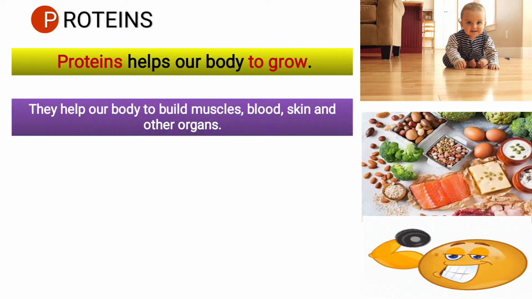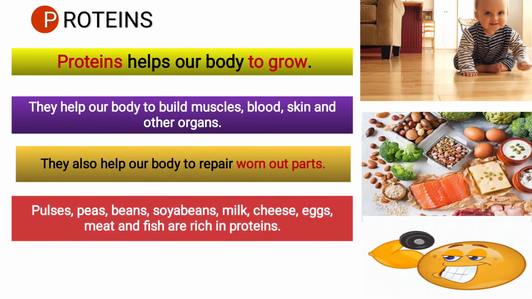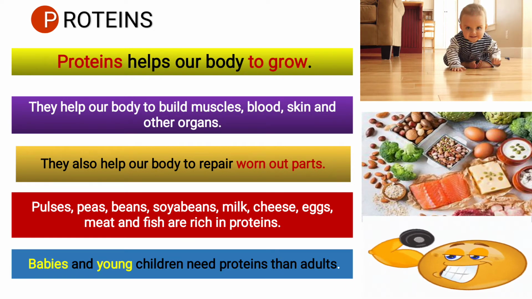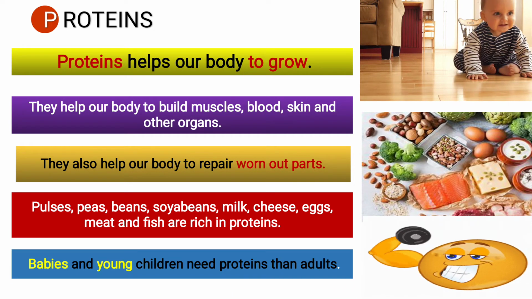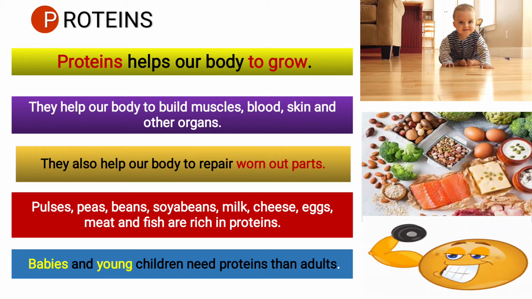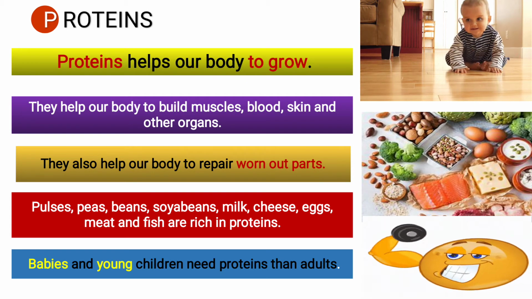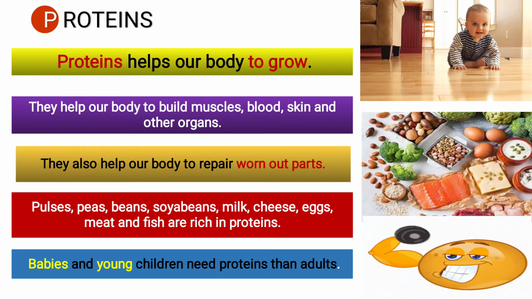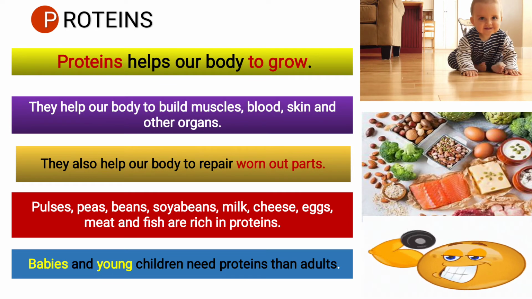The next is protein. Protein helps our body to grow. It helps our body to build muscles, blood, skin and other organs. It also helps our body to repair worn out parts. Worn out parts means the damaged parts.